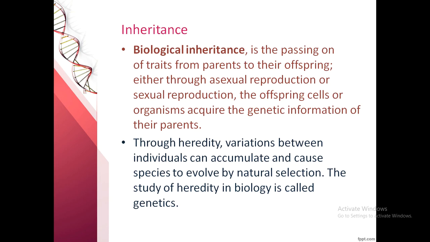They acquire those genes, their characteristics, their traits from their parents through sexual reproduction. So through heredity, variation between individuals can accumulate and cause species to evolve by natural selection. The study of heredity in biology is called genetics.